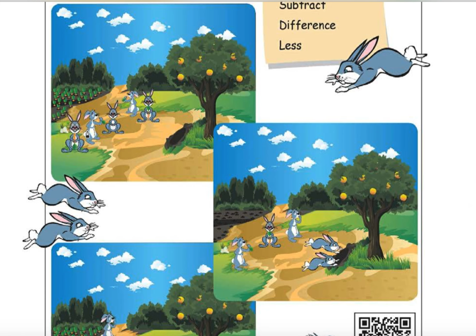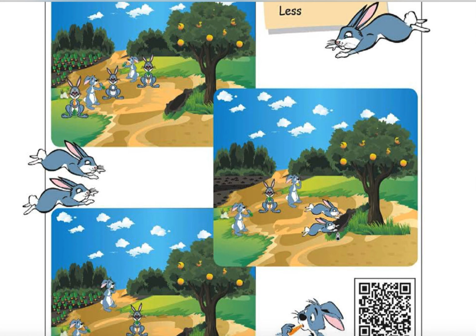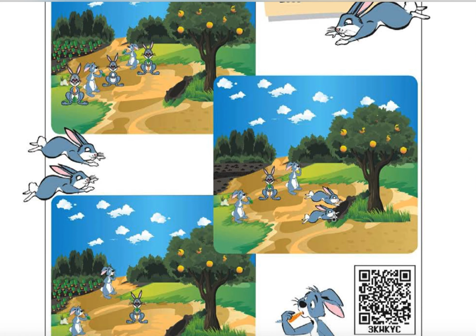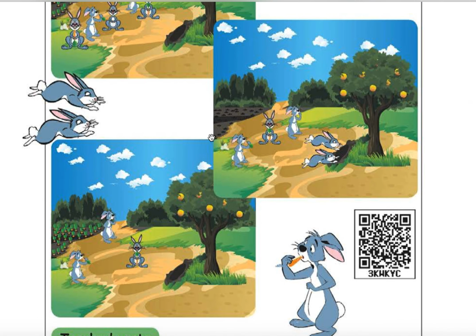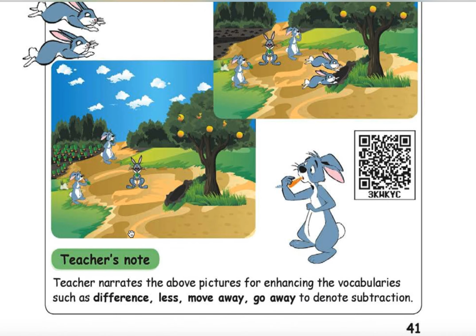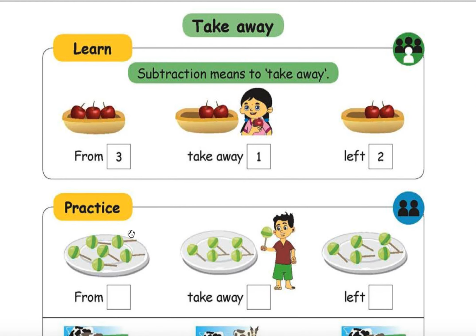Yeah, how many rabbits are there? 1, 2, 3, 4, 5. 5 rabbits are there. Okay. Then 2 rabbits move away. Okay, they left. Okay, in this picture you can see there are only 3. What is the meaning then? 5 minus 2 equal to 3. You got it, right? Now you got it. Fine.